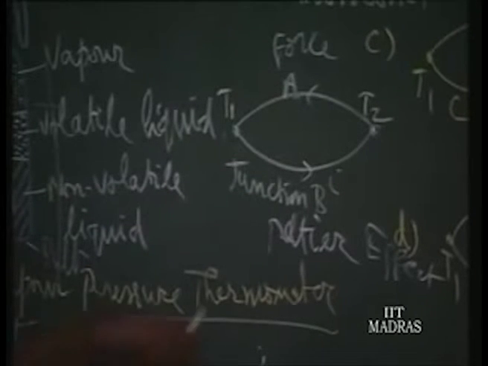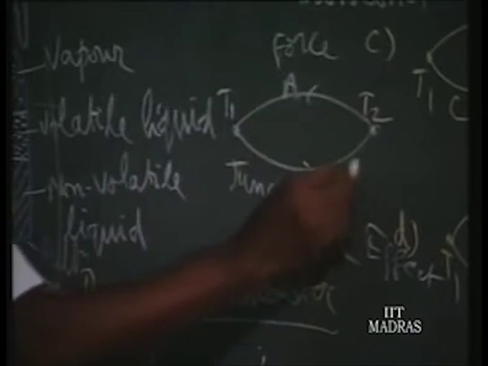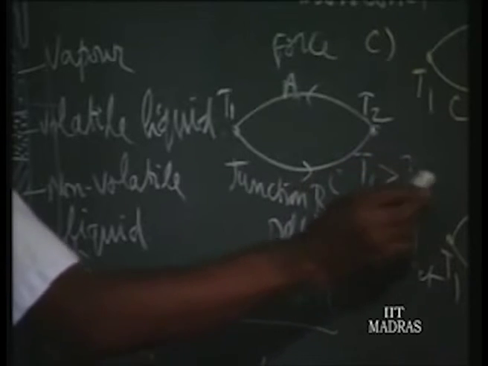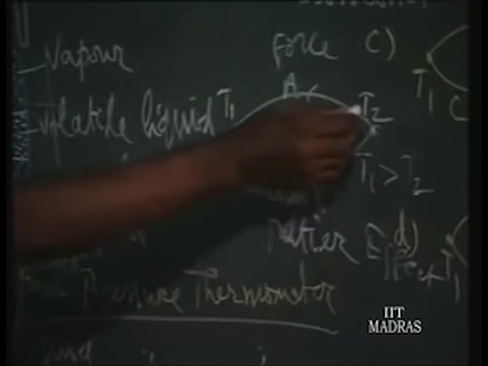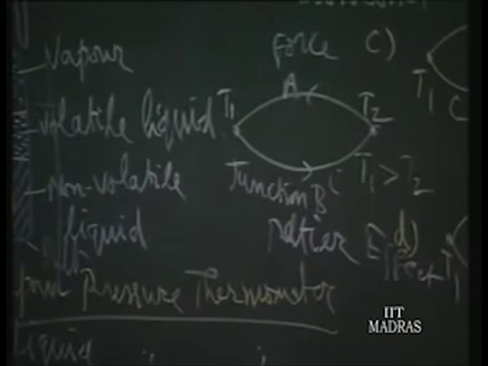Due to current flow, heat is absorbed at the hot junction. Suppose T1 is greater than T2, then T1 is the hot junction and T2 is the cold junction. So due to current flow in the thermocouple wire, heat is absorbed at the hot junction and heat is liberated at the cold junction.